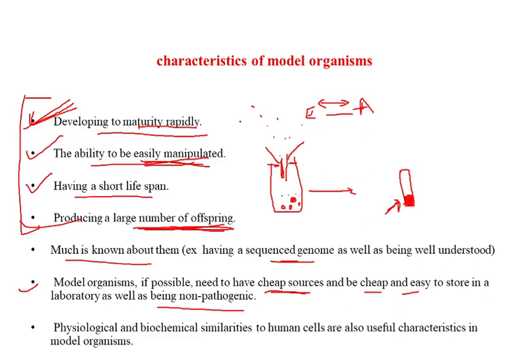which the Drosophila satisfies exceptionally well. Besides this, the Drosophila, we know, is non-pathogenic to us. And the last point is the physiological and biochemical similarities to human beings.